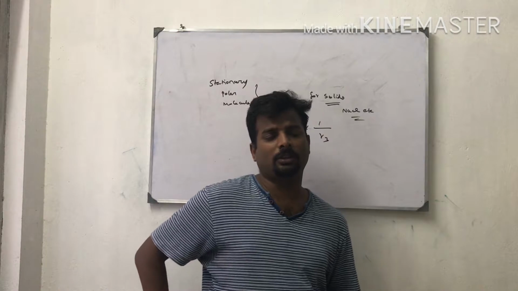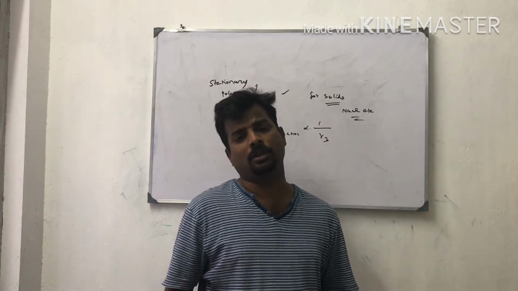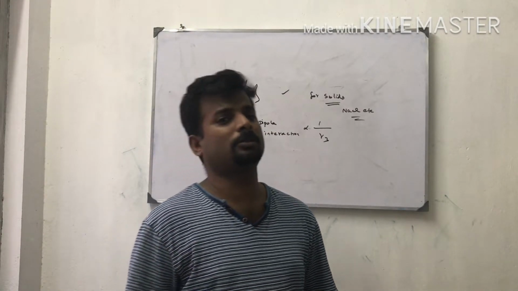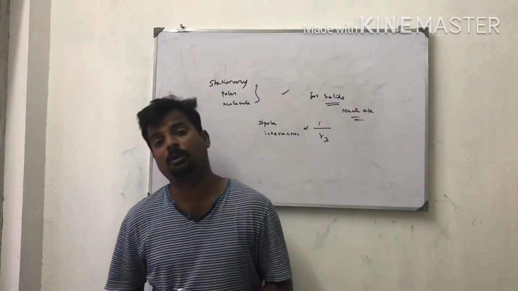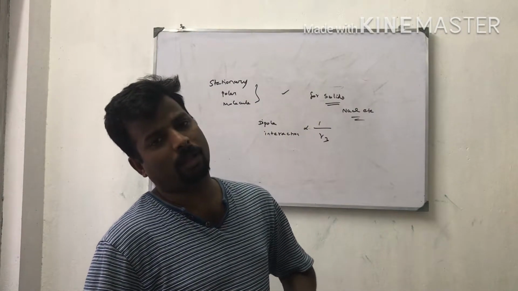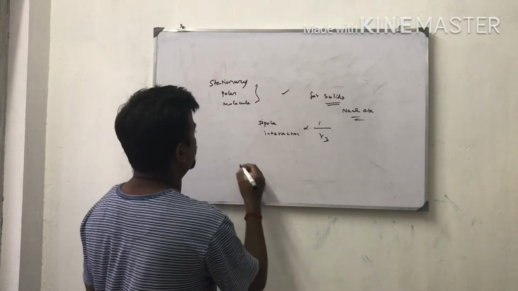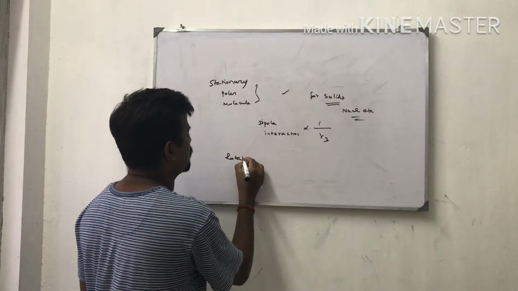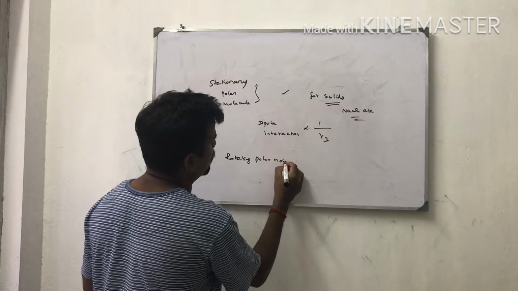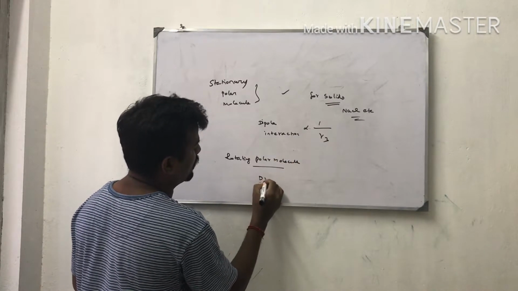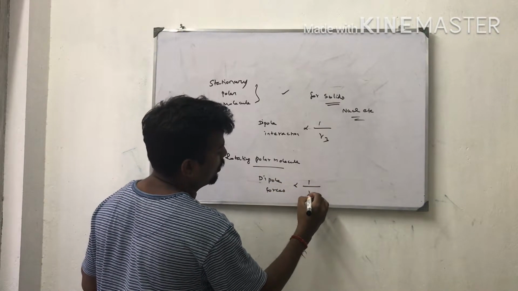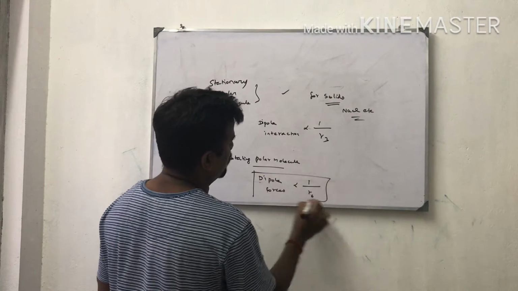Next one is rotating polar molecules. The dipole forces between molecules that are inversely proportional to the sixth power of the distance between the two molecules are called rotating polar molecules. In rotating polar molecules, dipole forces are inversely proportional to 1 by R to the sixth.